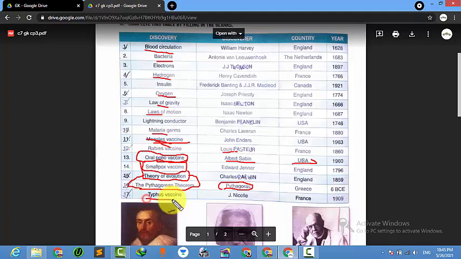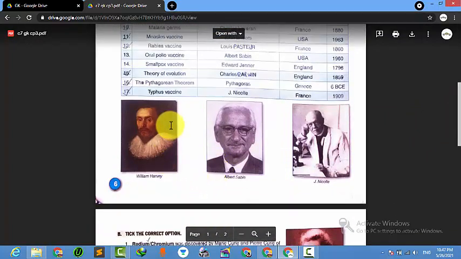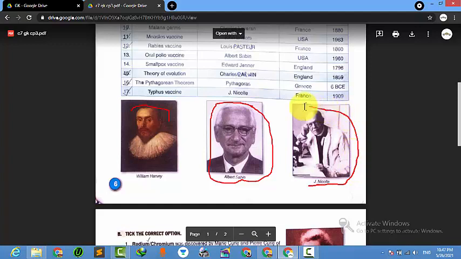Typhus, this typhus we all know, right? Typhoid. This is another typhoid. J. Nicolle, France, 1790. So I think this is a photo of William Harvey. Let me see. Here is the picture of William Harvey and Albert Sabin. Albert Sabin was whom? The discoverer of polio, right? So J. Nicolle, the discoverer of typhoid. This one is very popular.